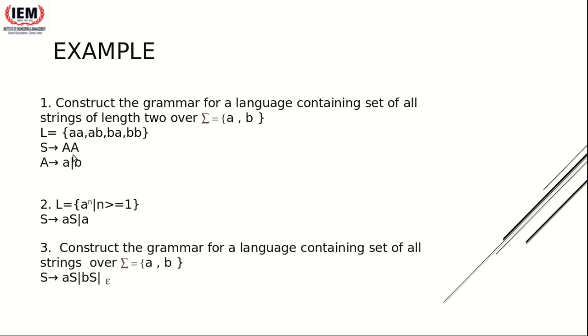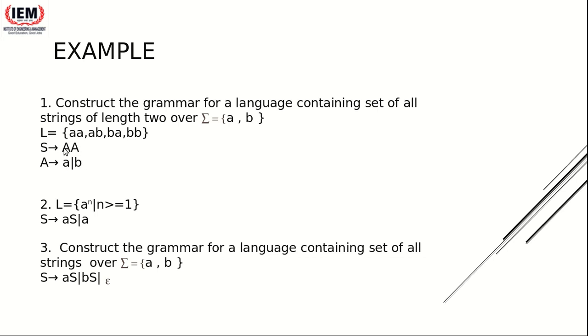Next line, this is one production rule. What is the second production rule? The second production rule is A tends to a or b, small a or small b. Why is this required? Because my alphabet set is a, b. So this A can take a value of a or b. Again this A can also take a value of a or b. So instead of writing all the possible combinations over here, we have used a variable or non-terminal capital A. Then I have written that this A can take the form of either a or b.